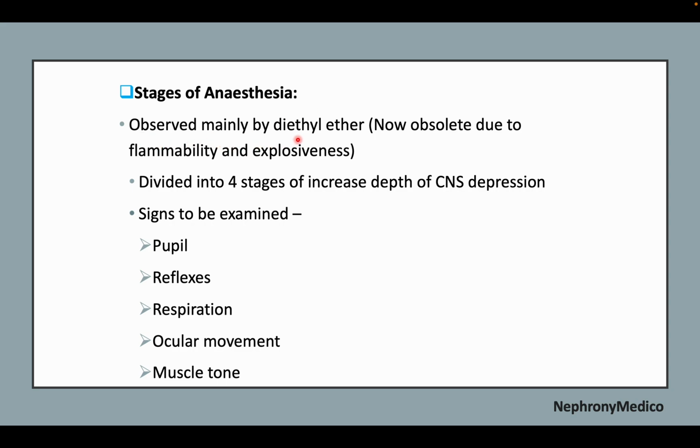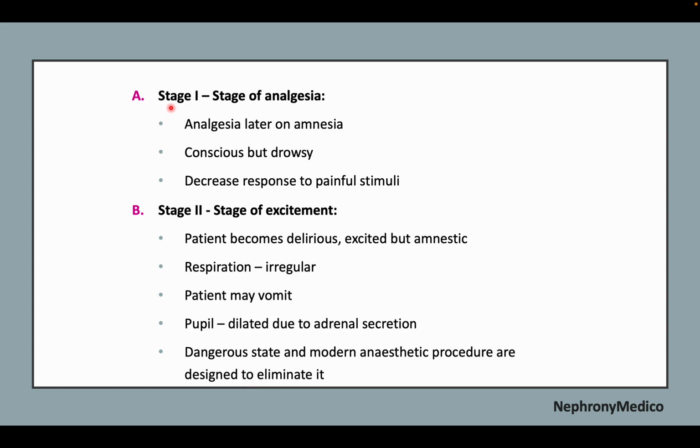Now, stages of anesthesia. It is observed mainly with diethyl ether and divided into 4 stages of increasing CNS depression, and the signs to be examined include pupil reflexes, respiration, ocular movement, and muscle tone. Now, stage 1 is the stage of analgesia, where there is analgesia and later amnesia. Stage 2 is the stage of excitement, where the patient becomes delirious, excited but amnestic.